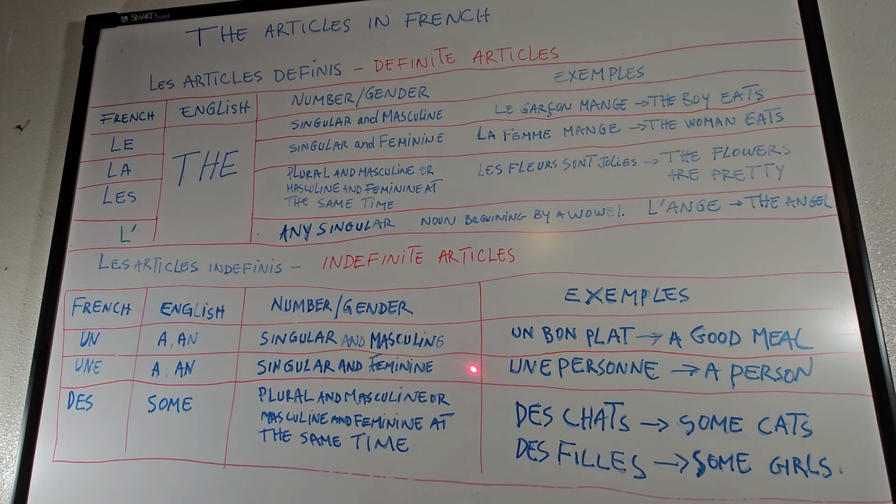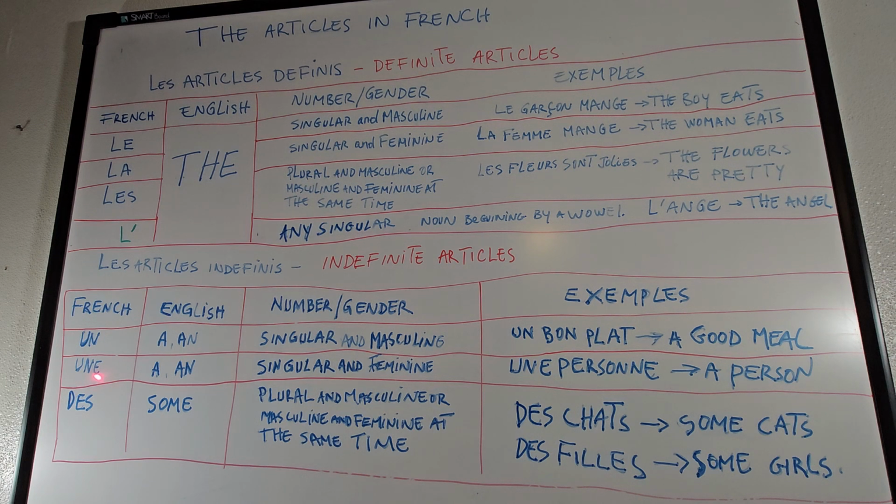And then we've got the last column, which is des. D-E-S. Une is U-N-E. Un is U-N. You just say un. Here you say une, but the E at the end, you don't pronounce it.